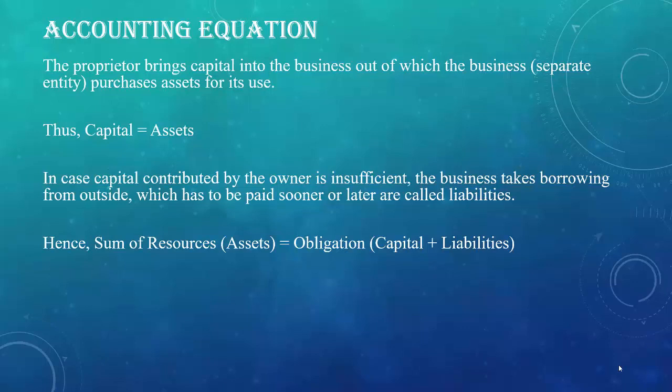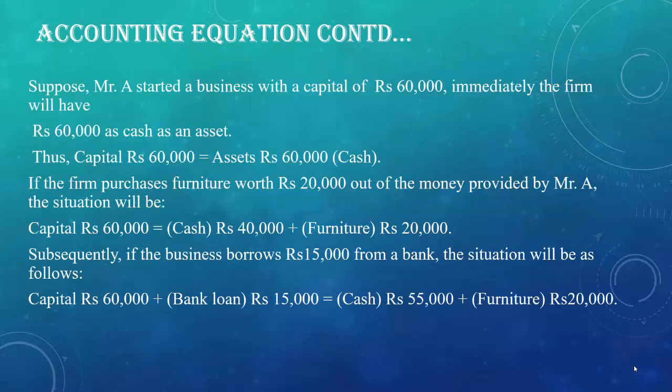If the left hand side is equal to right hand side, then it can be said that the transactions are recorded correctly. In case the amount of capital is missing, it can be calculated as capital equals to assets minus liabilities. When we deduct the amount of liabilities from the total of assets, we get the amount of capital. Now I will explain this equation with the help of an example.